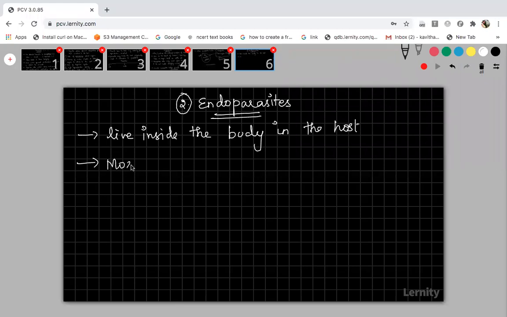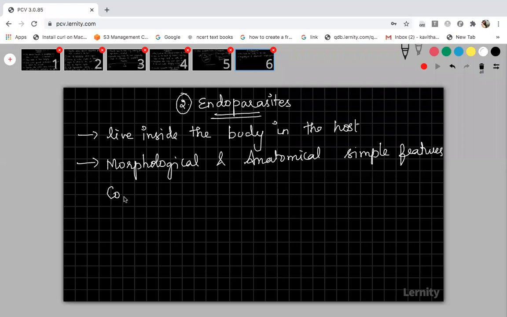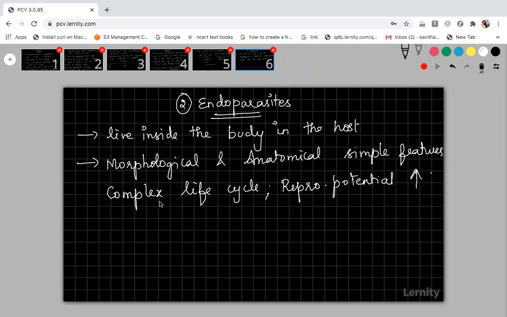They will have simple morphological and anatomical features, and these organisms will have a complex life cycle. And as I said, the reproductive potential for these organisms will be high.